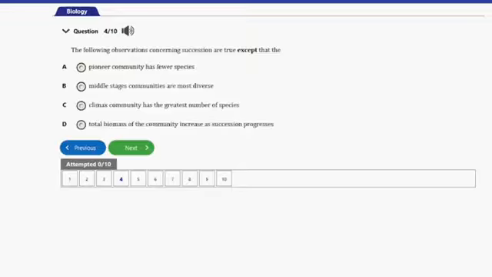That's question number 4. It says, the following observations concerning succession are true, except that the A. Pioneer community has fewer species. B. Middle stages community are most diverse. C. Climax community has the greatest number of species. D. Total biomass of the community increases as succession progresses. The answer to this question is option B. Middle stages community are most diverse. Let's consider the next question.